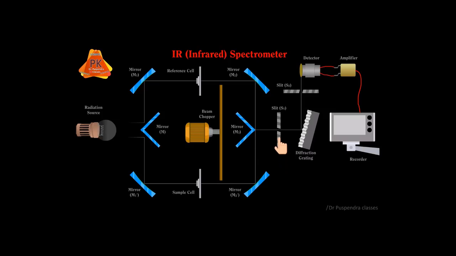Next part is slit S1, and then the diffraction grating to improve the resolution of the IR spectrum. Next part of the IR instrument is slit S2 and then the detector.